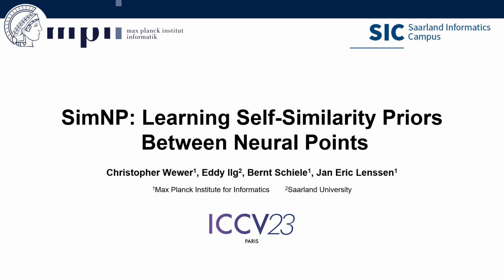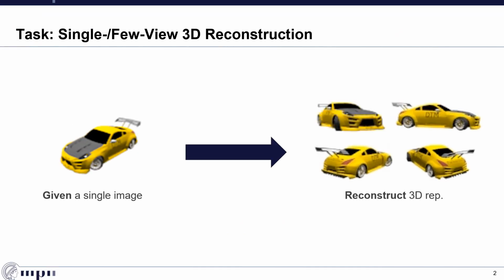Welcome to our paper SimNP, Learning Self-Similarity Priors Between Neural Points. We tackle the task of single and few view 3D reconstruction. This means, given as few as a single image at test time, our approach aims to reconstruct a 3D representation which we can render from novel views. Therefore, we learn a category-specific prior at training time. However, our approach is general, as we do not make any assumptions about the category at hand.